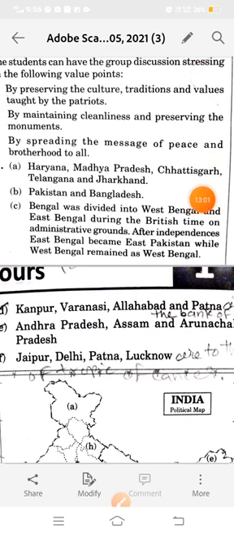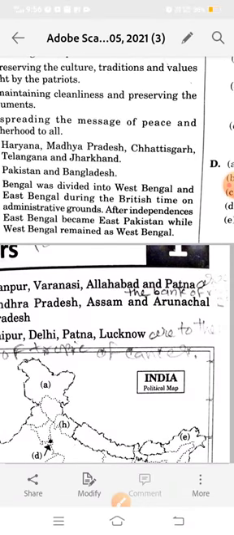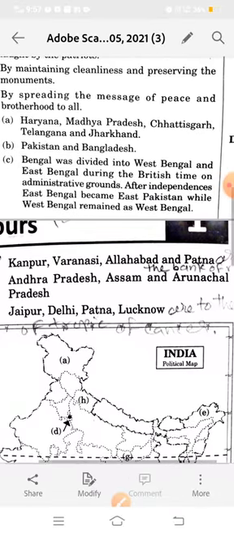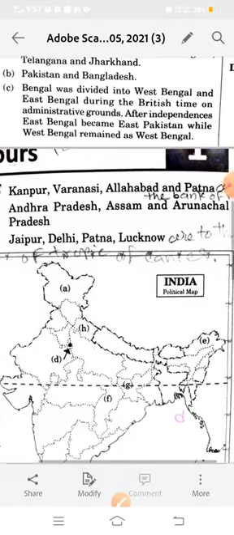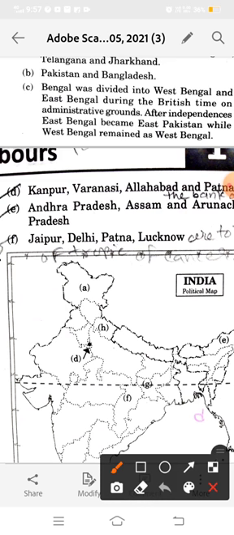Now the next question is: which 4 cities of India are to the north of the Tropic of Cancer? So this is Jaipur, Delhi, Patna, and Lucknow. So our answer is Jaipur, Delhi, Patna, and Lucknow. You need to see the map. Our question is to name the cities of India to the north of the Tropic of Cancer.